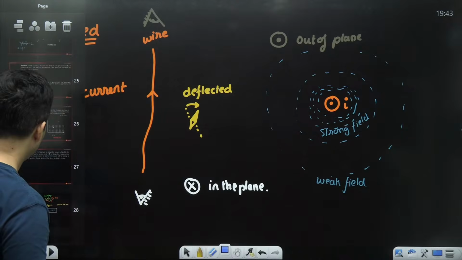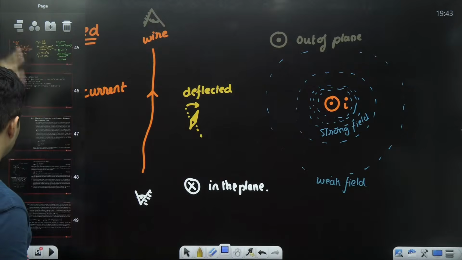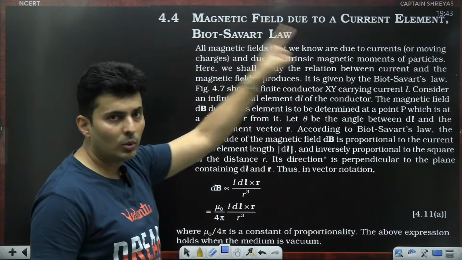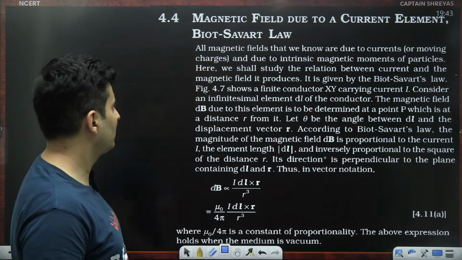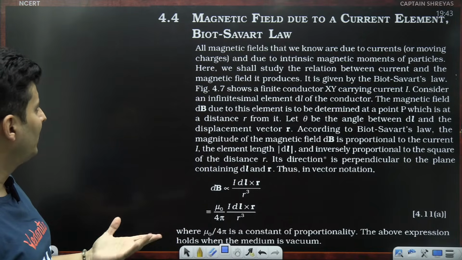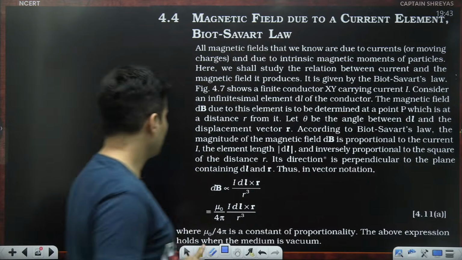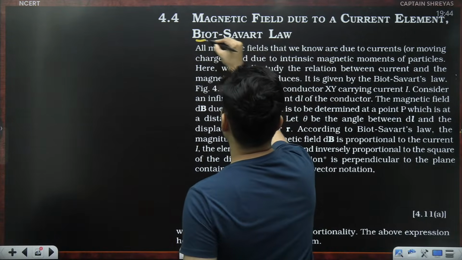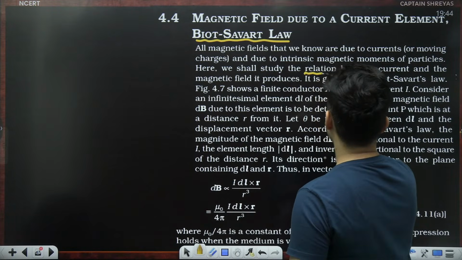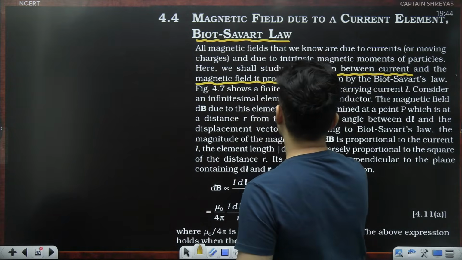So going ahead, wow, so much done already. Where are we? Here. Yeah. Magnetic field due to a current element given by Biot-Savart's law. All the magnetic fields that we know are due to intrinsic moments. Here we shall study the relation between the current and the magnetic field it produces. So basically this particular law shows us the relation between the current and the magnetic field that it produces.